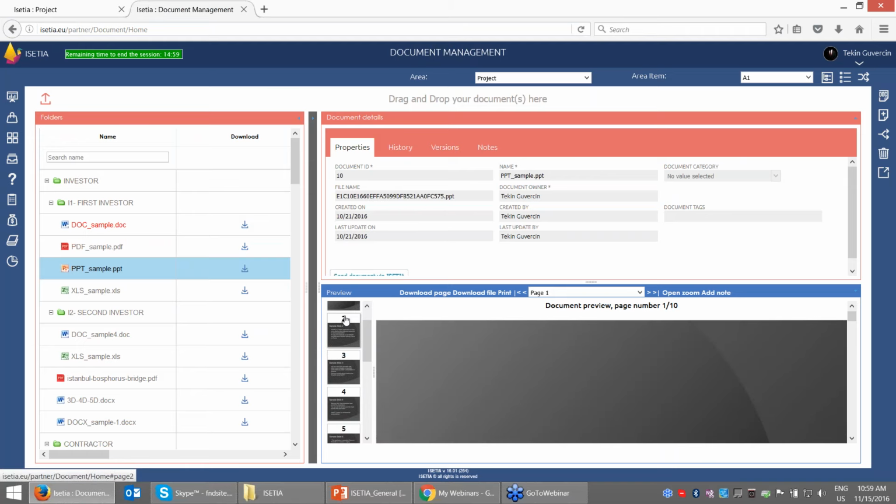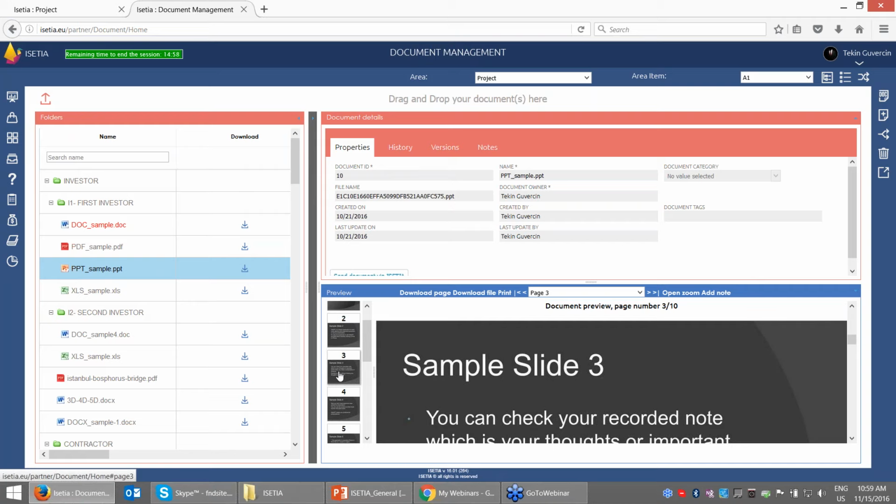It can be AutoCAD, or it can be IFC, which we also work with, and soon we are going to release ISETIA version 16.3 with the IFC display options, so that a 3D model can also be displayed in ISETIA. This is the support which we are going to provide for the BIM processes.